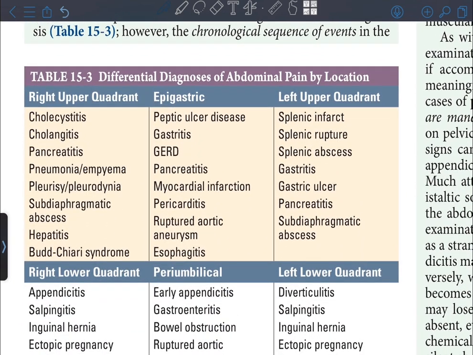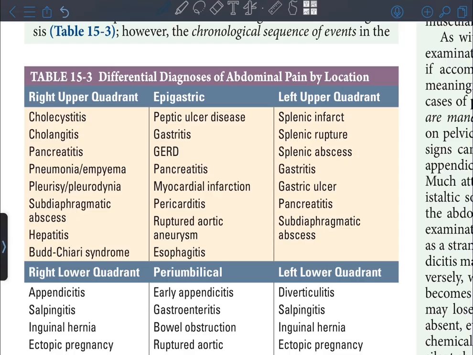Table 15.3: Differential diagnosis of abdominal pain by location. Right upper quadrant: cholecystitis, cholangitis, pancreatitis, pneumonia or empyema, pleurisy or pleurodynia, subdiaphragmatic abscess, hepatitis, Budd-Chiari syndrome.